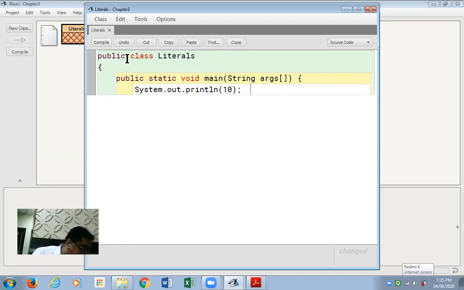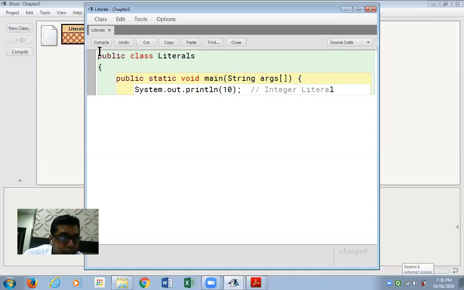Now the value 10 that I've written is without a decimal point. I'm putting a comment after that for your reference. It is an integer literal. You can call it simply integer, or to give the complete name, integer value or integer literal.